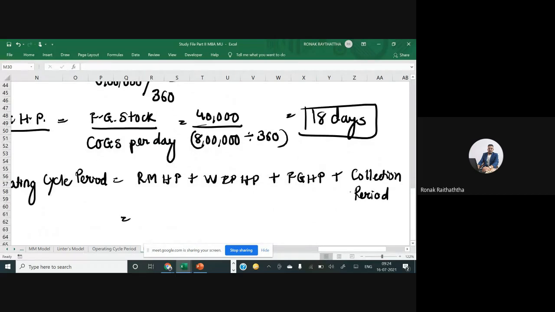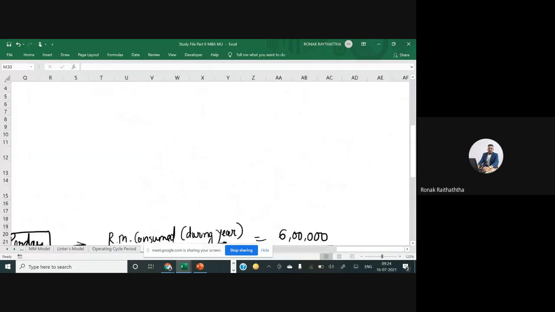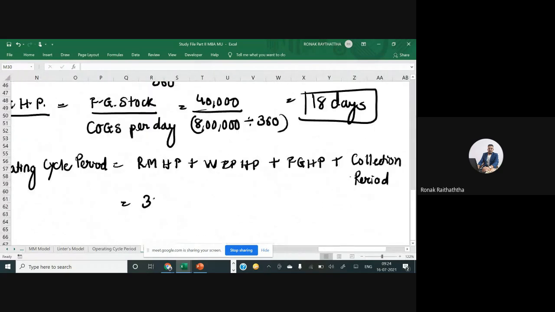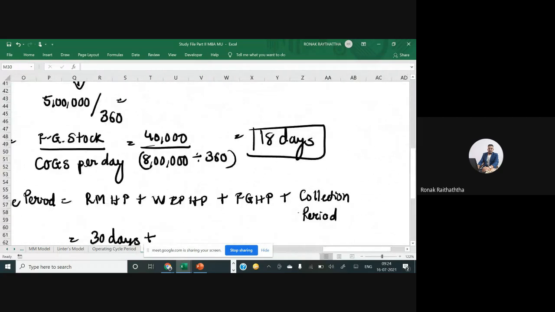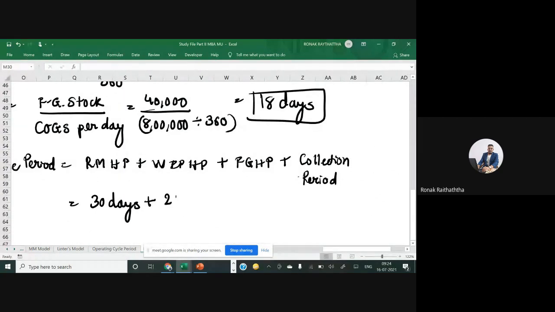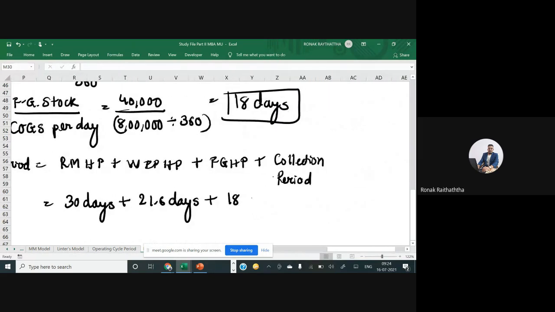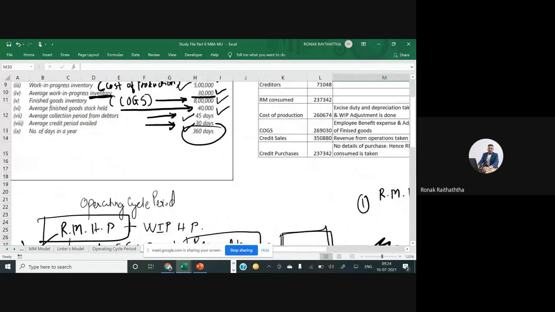So that is, first we have got 30 days, then WIP holding period we have got is 21.6 days, and finished goods holding period we have got is 18 days, plus receivables collection is directly given to us in a question, 45 days.